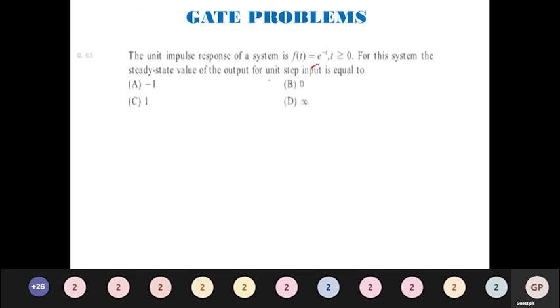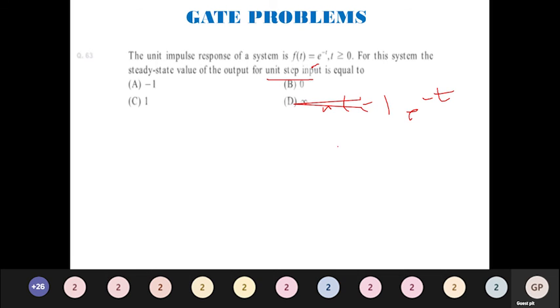X of t they have given us is unit step, so x of s will be 1 by s. When we multiply, 1 by s into 1 by s plus 1. Take a partial fraction: 1 by s, and minus 1 by s plus 1. That's a standard problem, so I am giving you the direct answer. I will get u of t minus e power minus t.